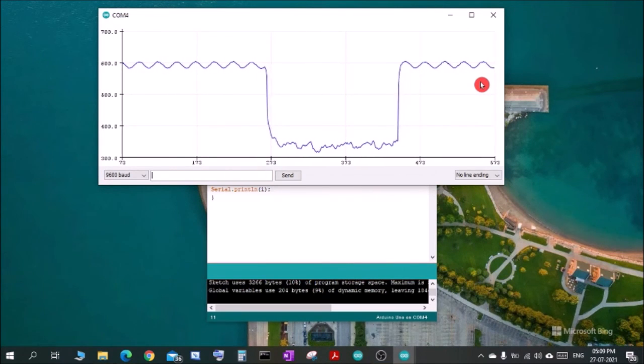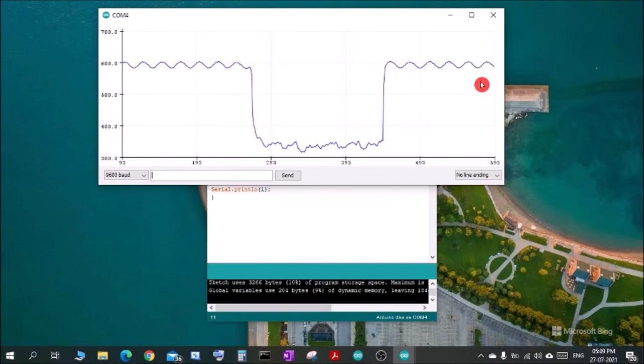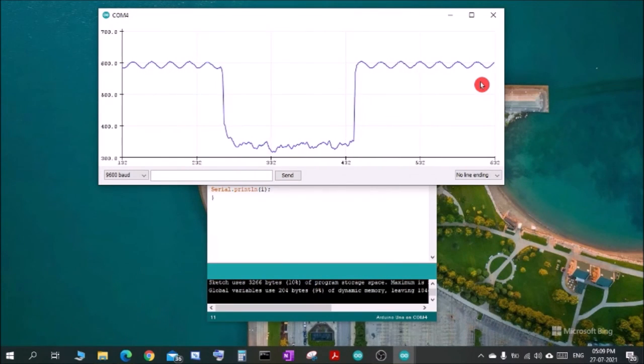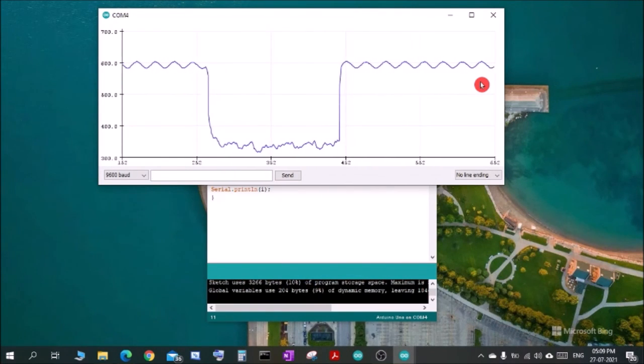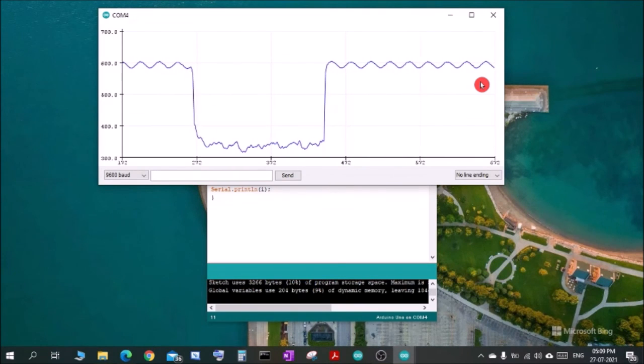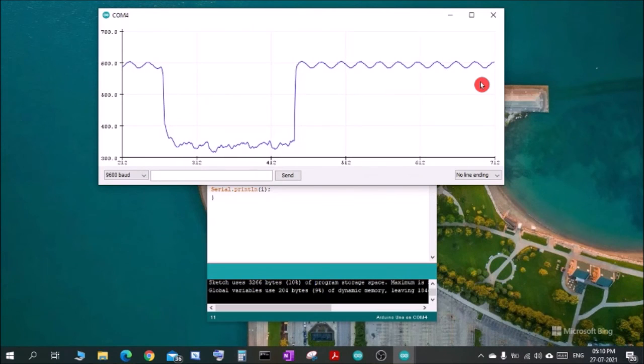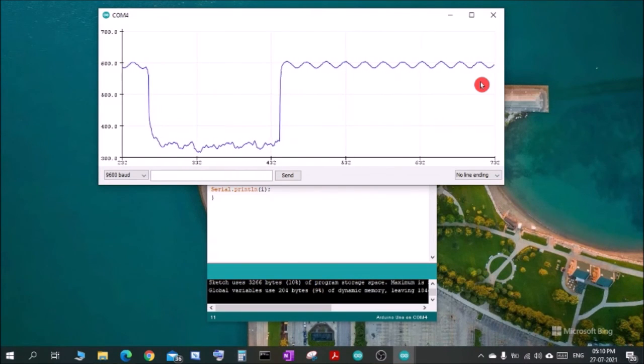Okay, so in this manner, with the help of a microcontroller, we can record various data through your computer, and you can also use it for monitoring, for making various monitoring systems and all that.